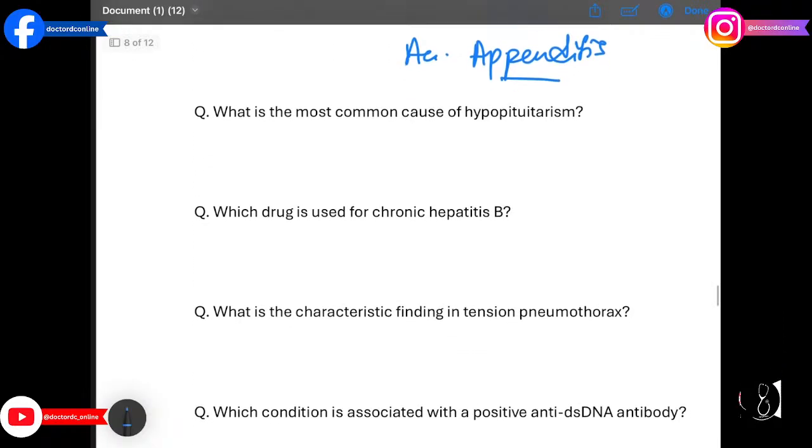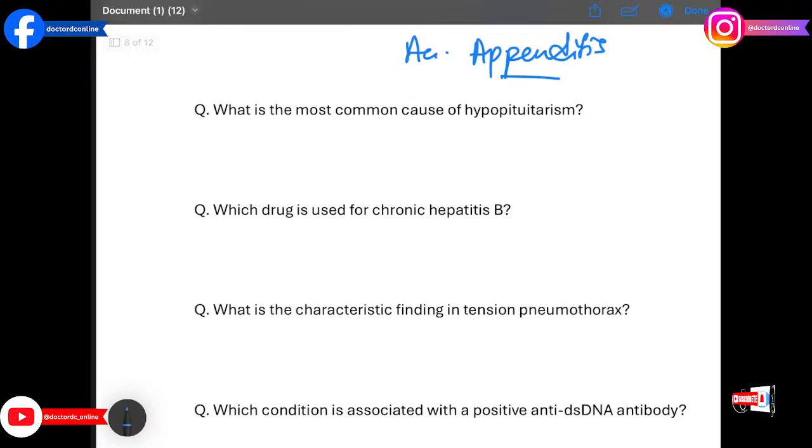What is the most common cause of hypopituitarism? Pituitary adenoma. This benign tumor compresses pituitary tissue causing hormone deficiencies.